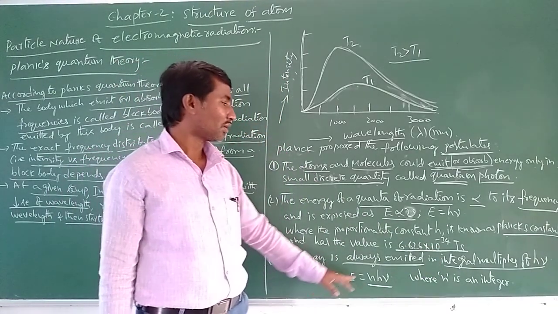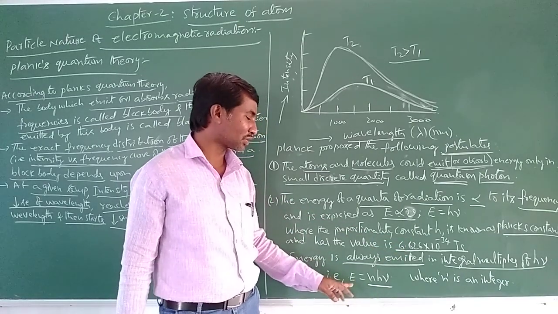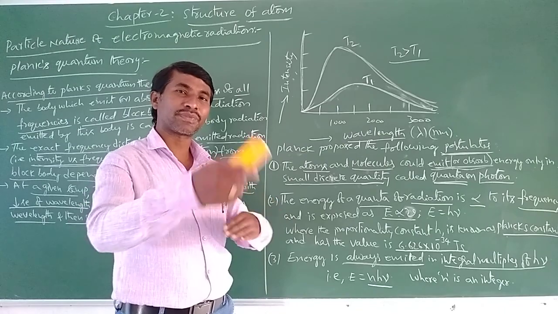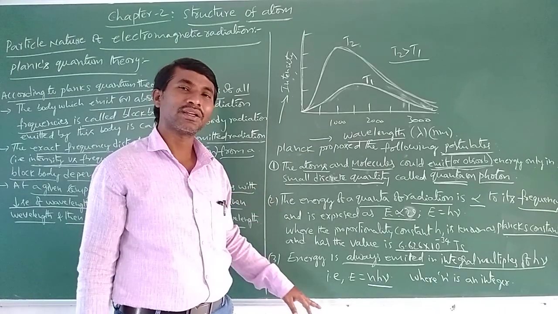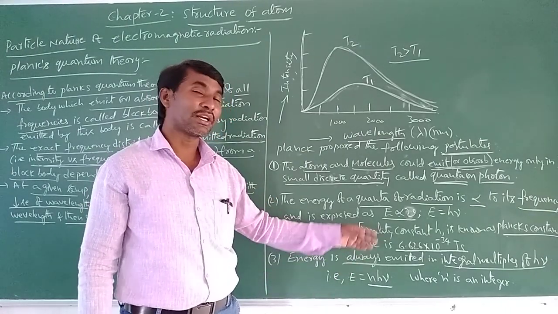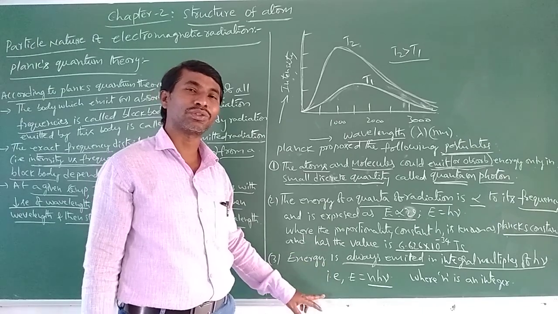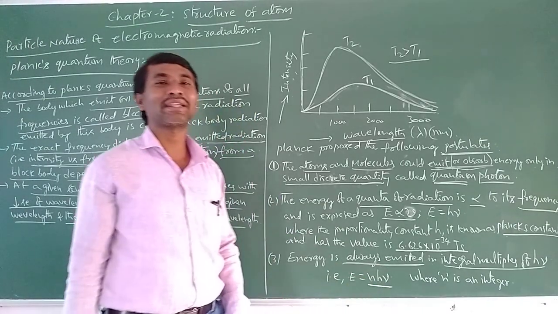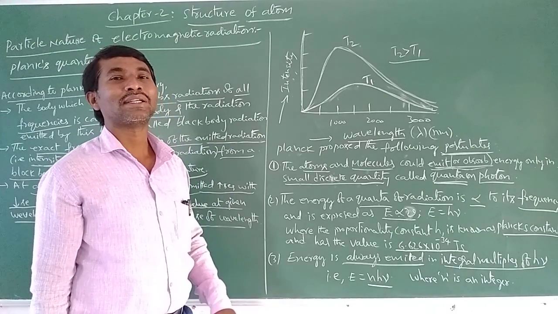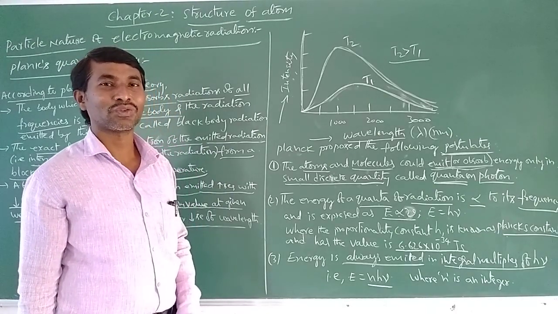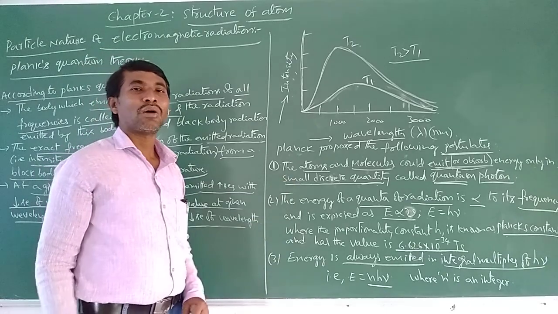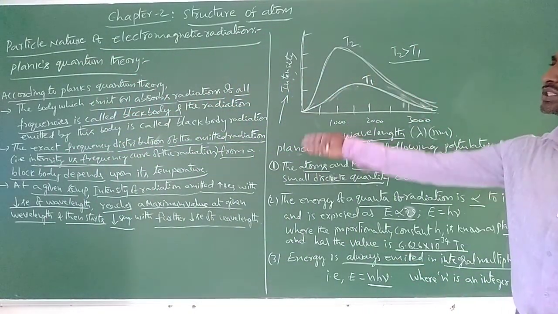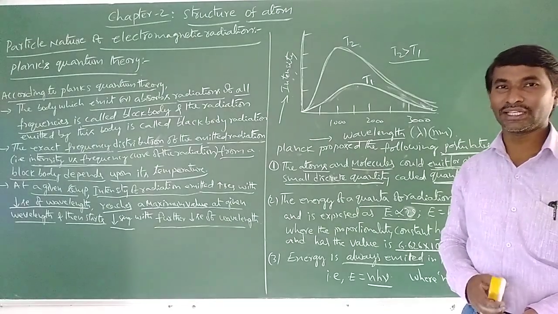Another thing you can write: energy is always in multiples, so it increases in integral multiples. So we can write the formula E equals n h nu, where n is an integer. So these are the postulates of Planck's, the Planck's quantum theory.